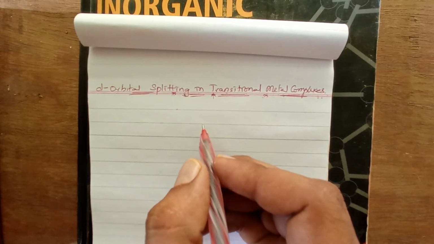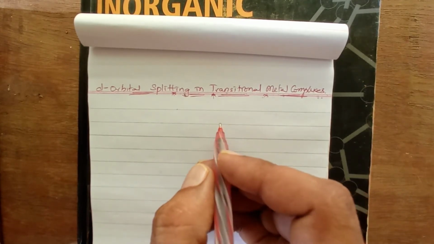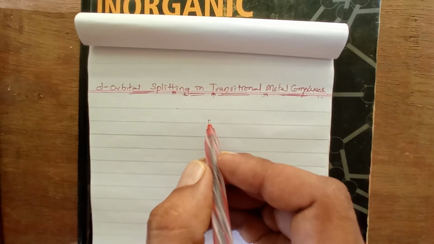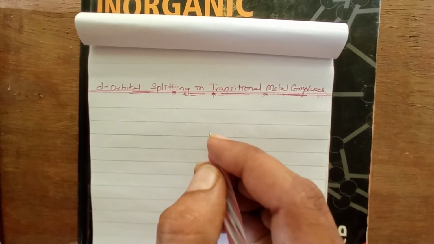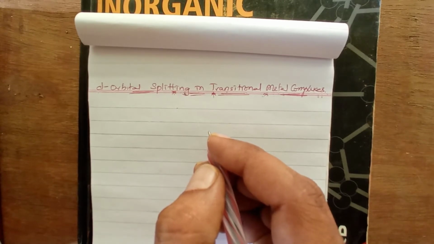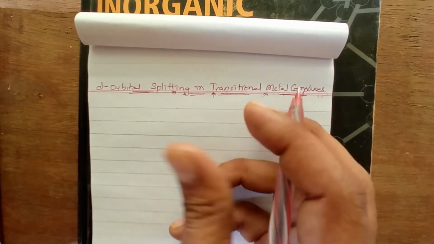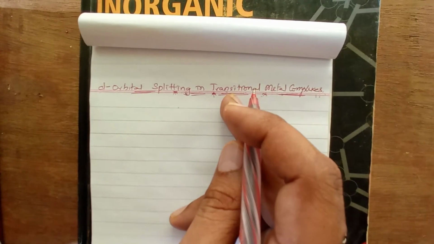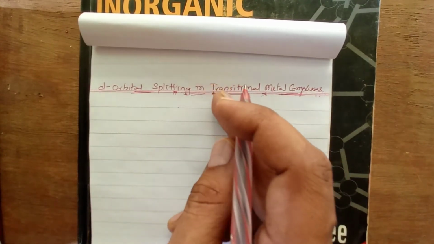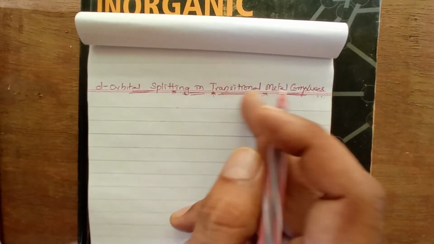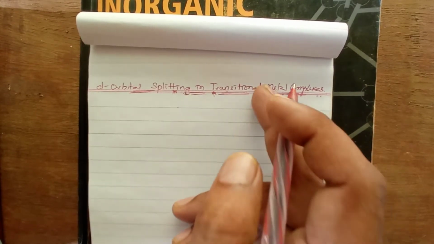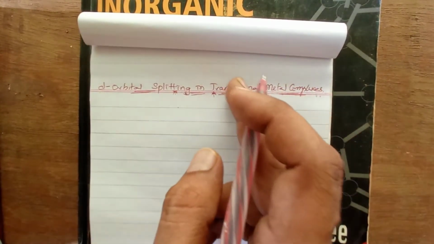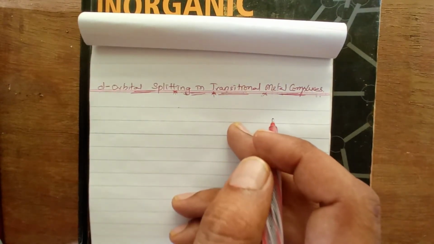In the last class I explained that, as per crystal field theory, the valence d orbitals in transition metal complexes are never stable due to the ligand interaction with the valence d orbitals. There will be a repulsive interaction between the ligand electrons or ligand charge and the valence d electrons.